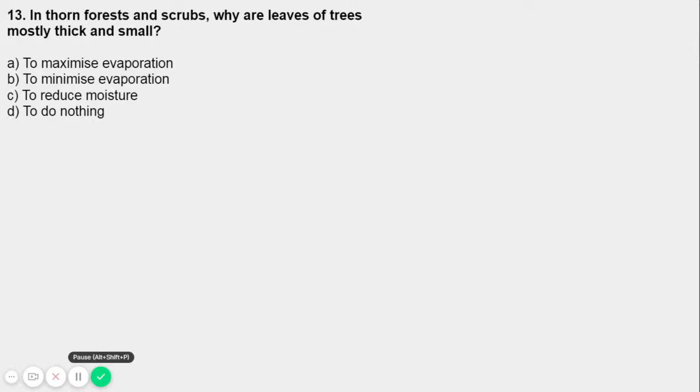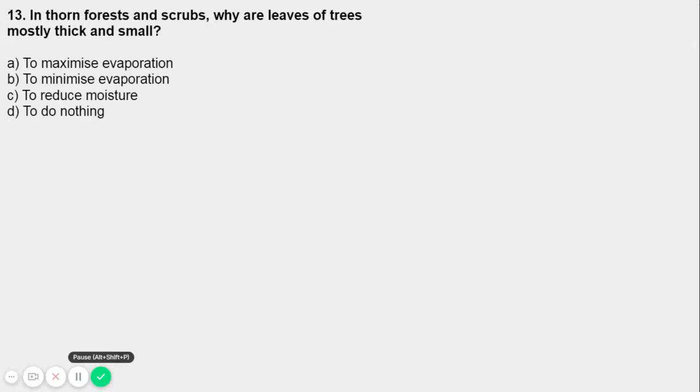They hold more nutrients, right? So that's why they are thick. They hold more water as well for their protection, and they minimize water loss due to transpiration. So what is the answer? To maximize evaporation, to minimize evaporation, to reduce moisture, or to do nothing.